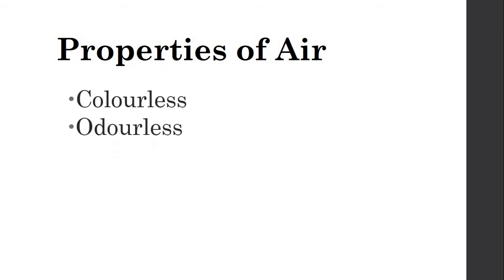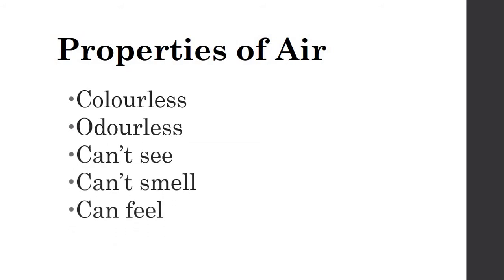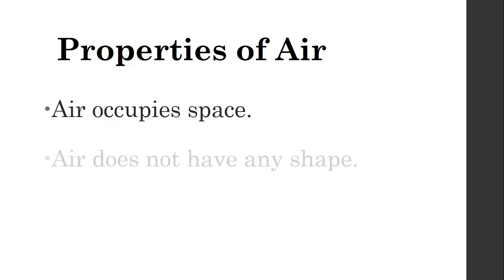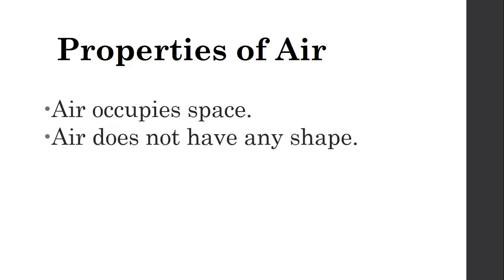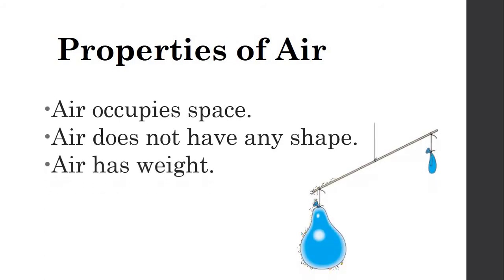First, properties of air. Air is colorless and odorless. We cannot see or smell it, but we can feel it when it blows. These are a few properties of air. We learned some more properties of air through some experiments. That are, air occupies space, air does not have any shape, it takes the shape of the closed container in which it is kept, and air has weight.